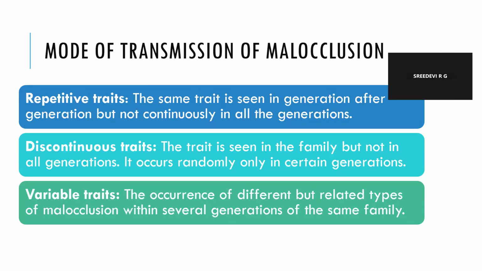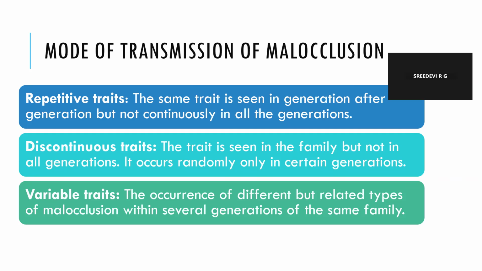Now, coming to the mode of transmission of malocclusion. It comprises repetitive traits, discontinuous traits, and variable traits. The same trait is seen generation after generation, but not continuously in all the generations. That is your repetitive traits. Discontinuous traits: the trait is seen in the family, but not in all generations.